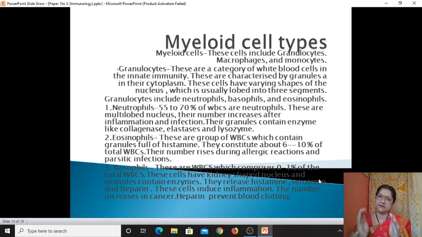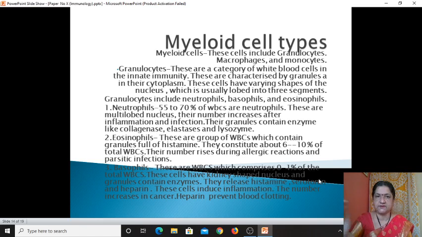We can easily identify them and count their number, depending upon the presence or absence of granules as well as the nucleus structure. Whether the nucleus is multilobed, bilobed, or kidney shaped, depending upon the nucleus type or structure, we can divide and identify them easily.